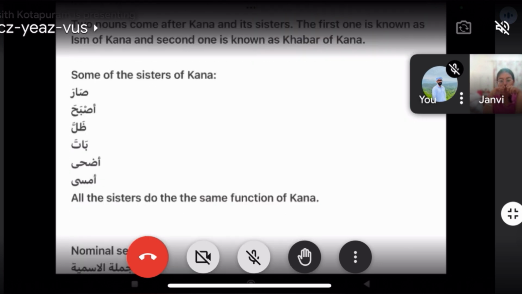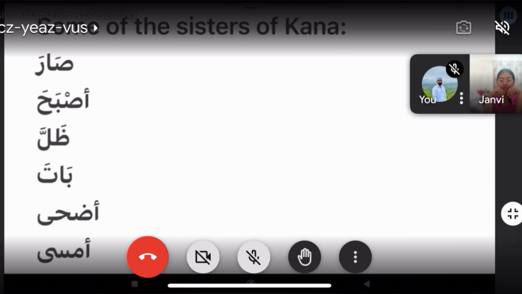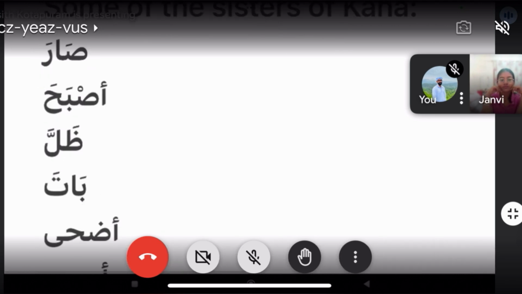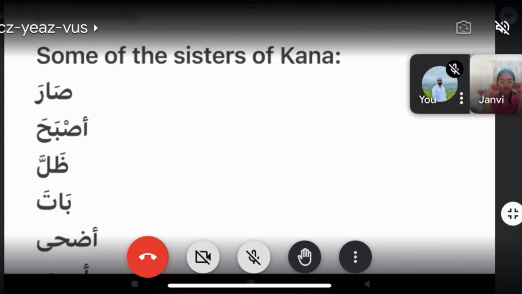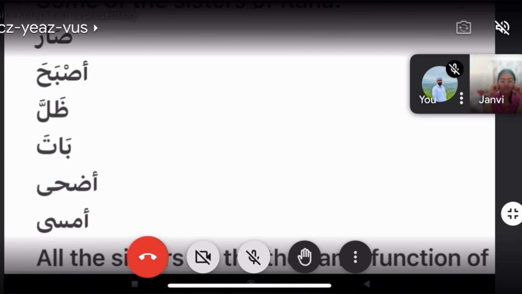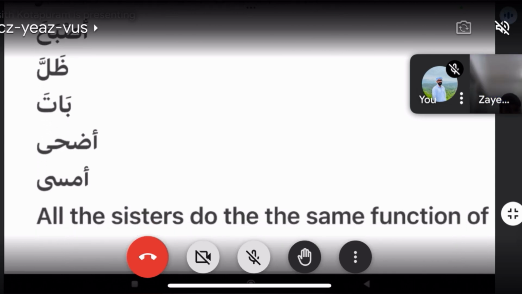Not only for Kana. These are the sisters of Kana. Many sisters are there. These are the major sisters of Kana. Just read them: Sara, Asbaha, Dhalla, Bata, Adha, Amsa.